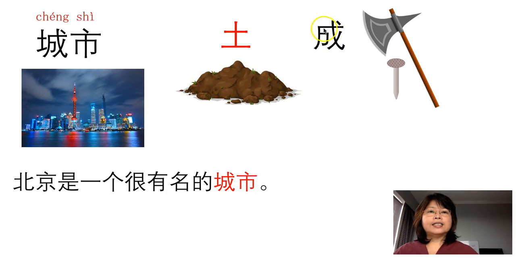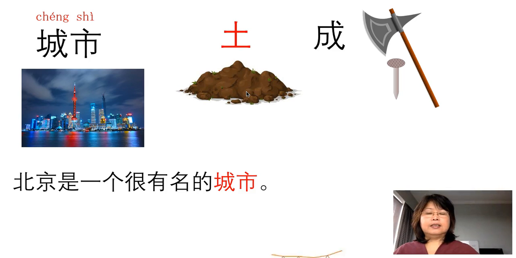On the right hand side, 成 looks like a Chinese weapon, and underneath is a nail. So that means we get the work done. 成 means a completion of work. But put them together, 城, that means wall. And nowadays we can also use it for city as well. And remember, old Chinese cities always have walls around them.